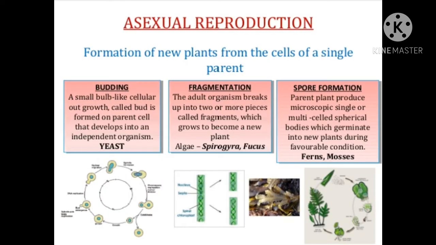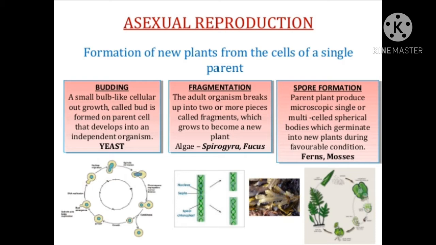Children, in the previous video we have discussed asexual reproduction method. Now here I will explain them in brief. Asexual reproduction is the formation of new plants from the cells of a single parent. Now it takes place by three methods in plants: budding, fragmentation, and spore formation.